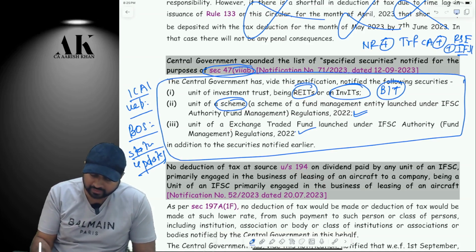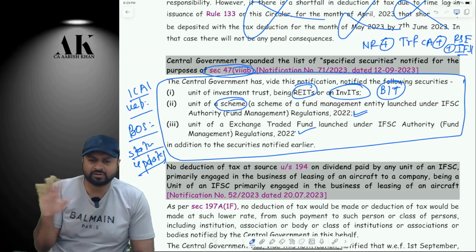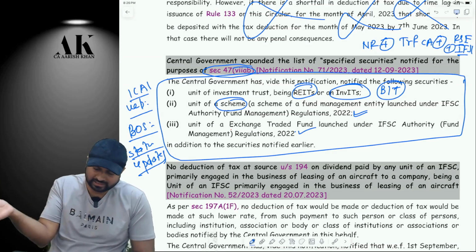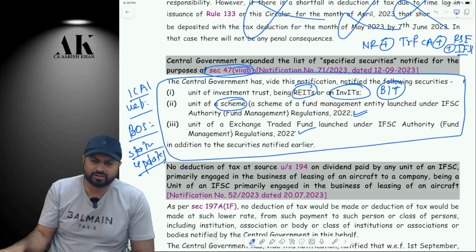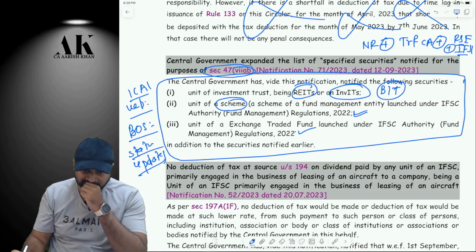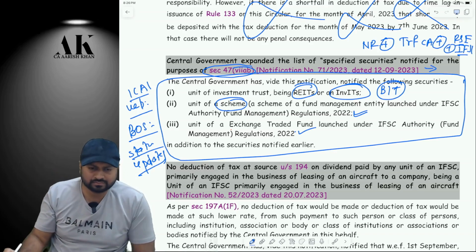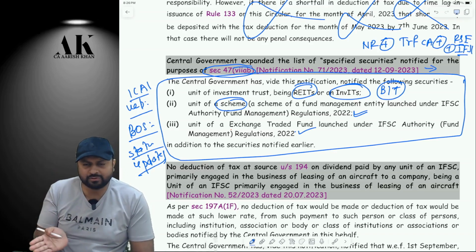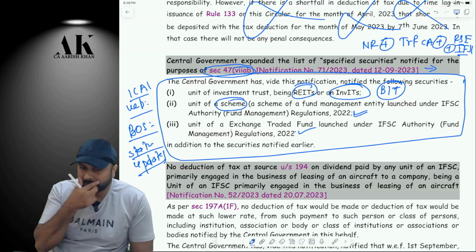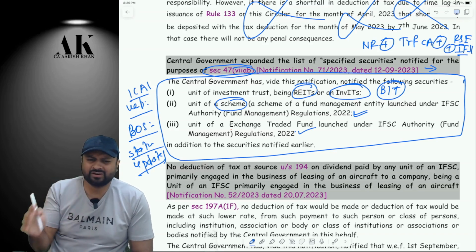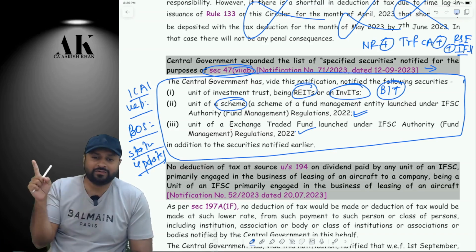In 47(7)(ab), even in ICI material it is not there because it is added slightly later. ICI material has come before that only. It was added in September and ICI material was launched before that. So that's the reason the ICI has uploaded it separately on their website. Okay. 3 to 4 pages are there, not much. In IDT, there are a lot of amendments if you see.